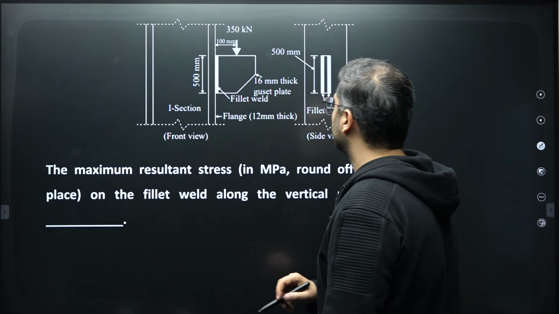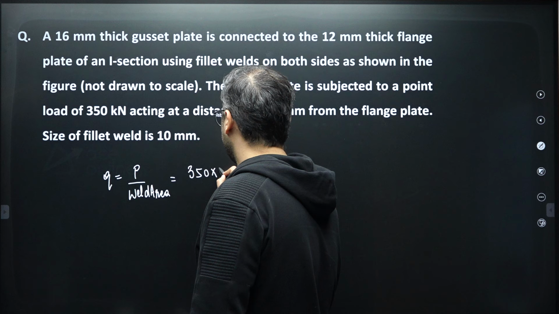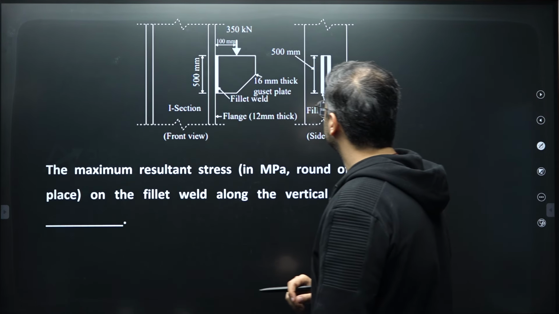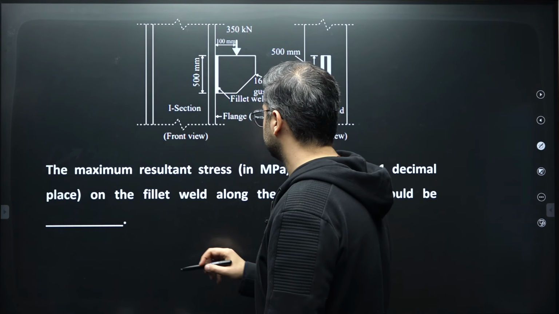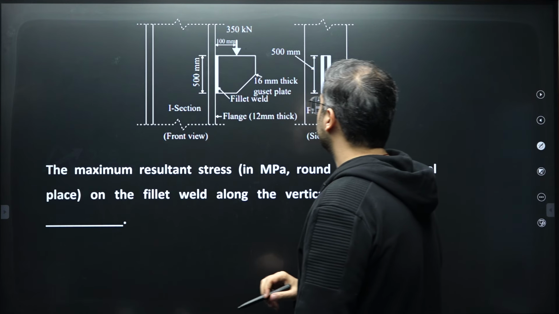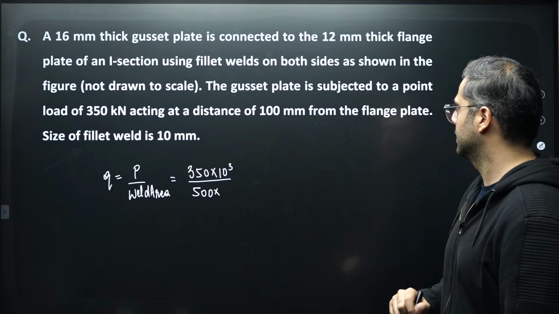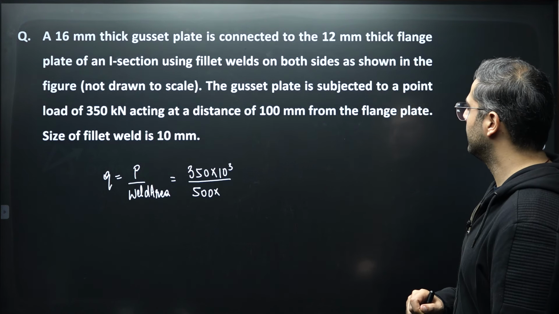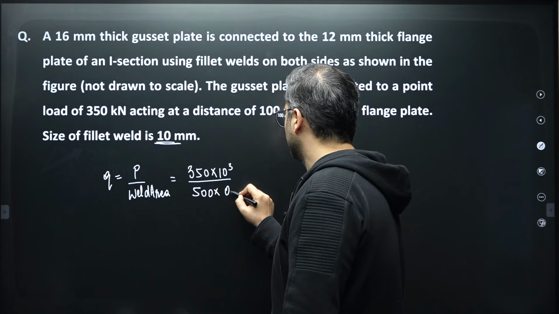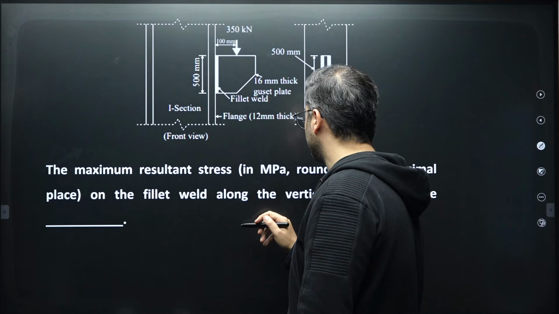Here the load is how much? 350 kilonewton into 10 to the power 3, divided by the weld area. How much is the weld area? 500 divided by the throat thickness. The fillet weld is given to us as a fillet weld of 10 mm size. So 0.7 into 10, and as it is on both sides, I'll multiply this by 2.